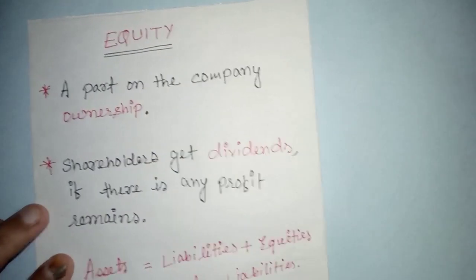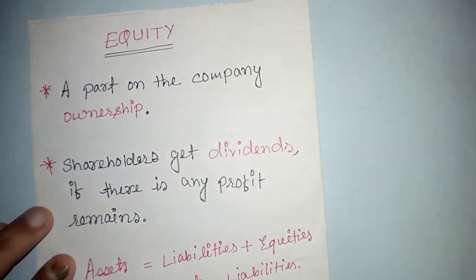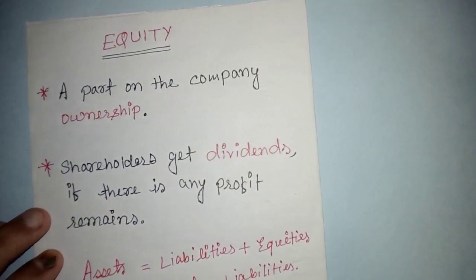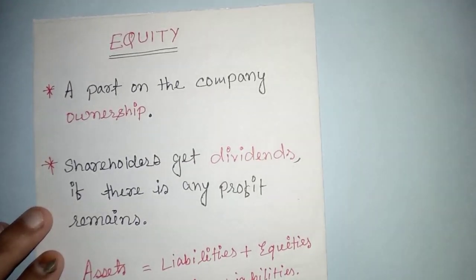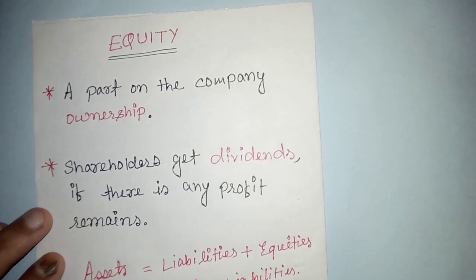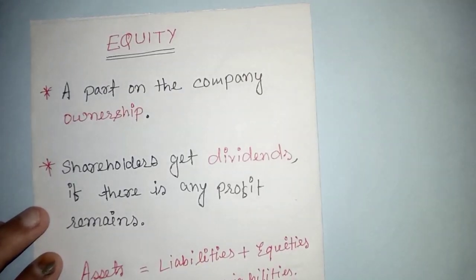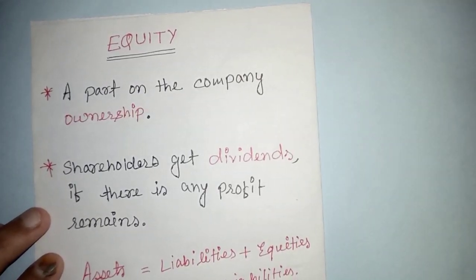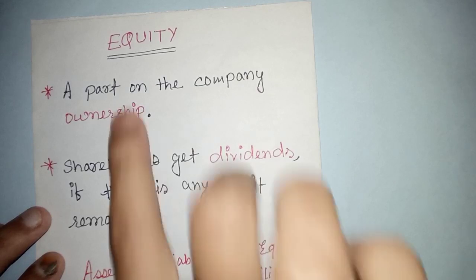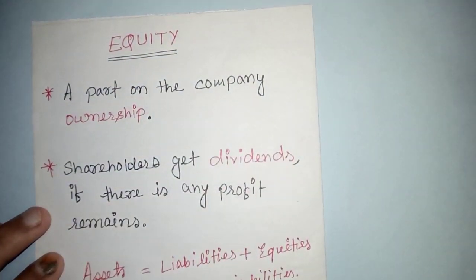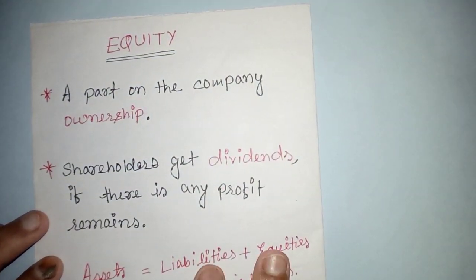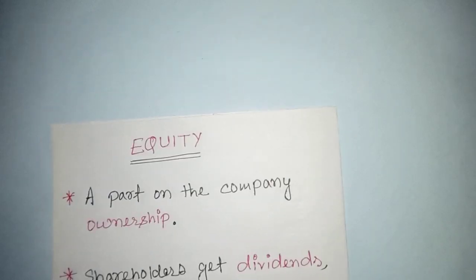Suppose a company earns some profit. The profit will be an asset for the company, and it will use that asset to pay the liabilities, that is debt, and the remaining will be equity, and it will be divided among equity shareholders as dividends. I hope you have understood.